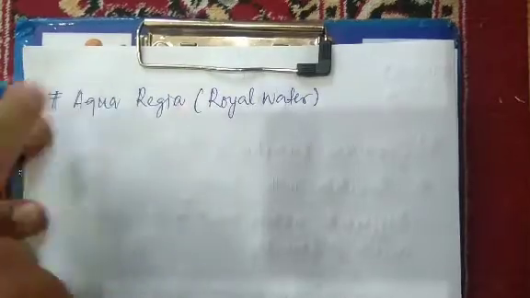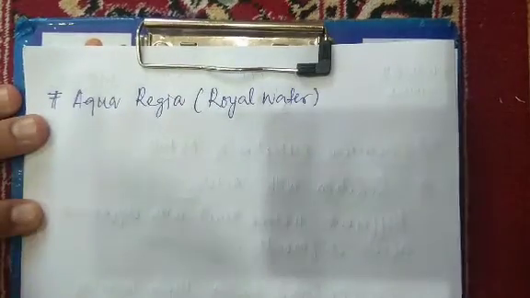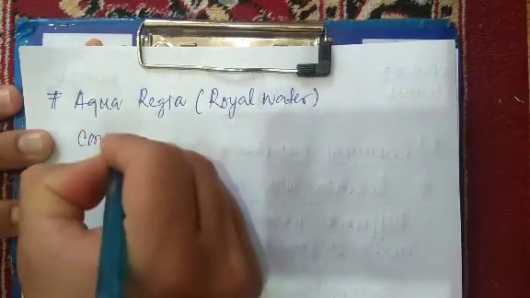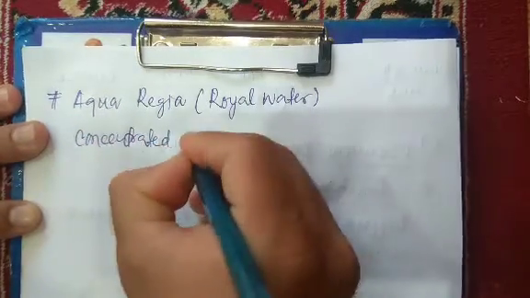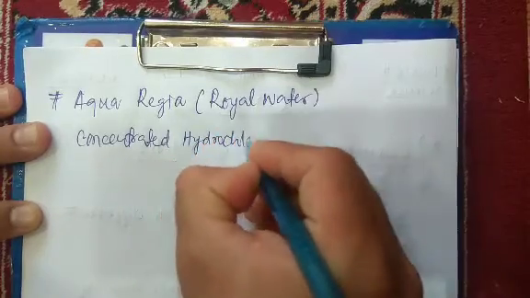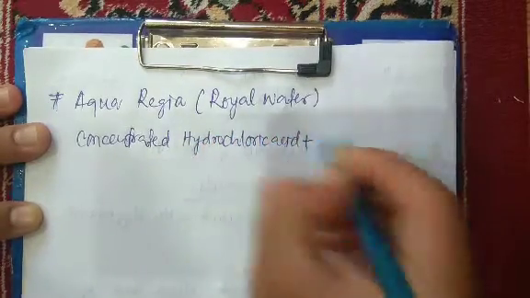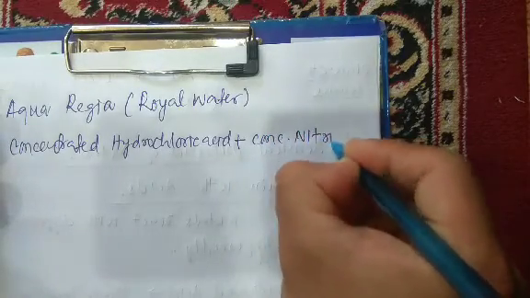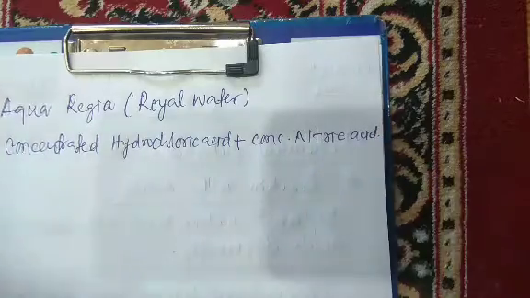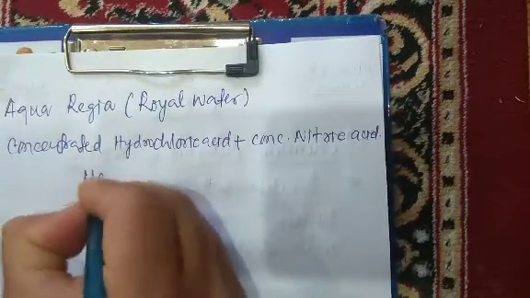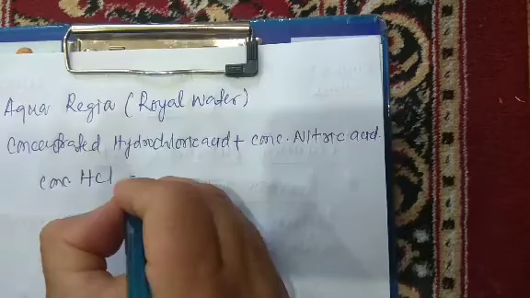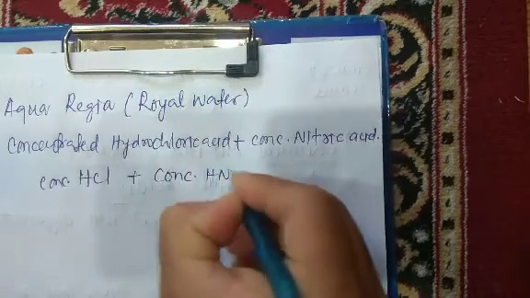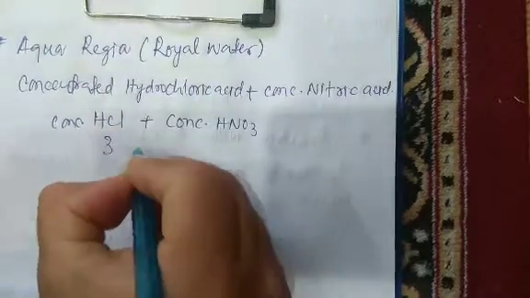It contains concentrated HCl plus concentrated nitric acid, HNO3, in the ratio of 3 to 1.